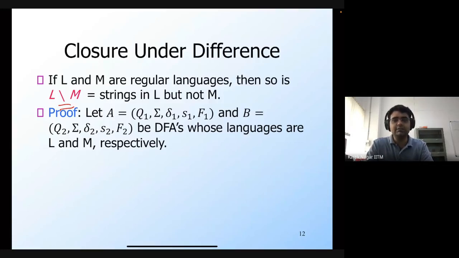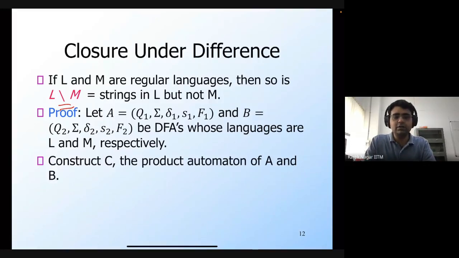Right? So let's say we are given two automata A and B, such that L is the language of A and M is the language of B. And let's say that we construct this product automaton C, which is the product of A and B. So what should be the final states of C? The start states and the transitions are the same that we discussed last time for the intersection, but the final states are going to be different. So what should be the final states of this product automaton C, so that the language of C will be the language of A minus the language of B?